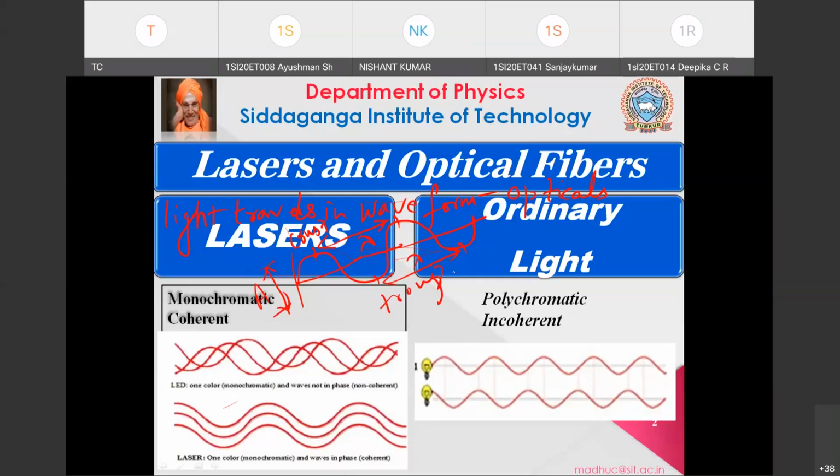So you have crest and trough, which are the highest peak point and the lowest peak point of the wave respectively.